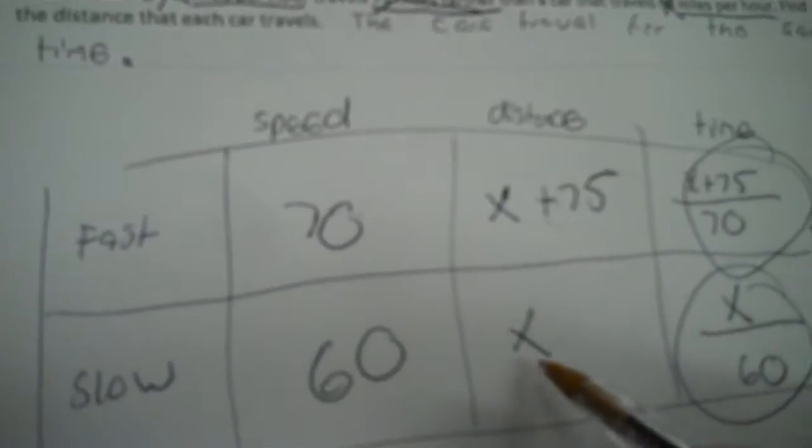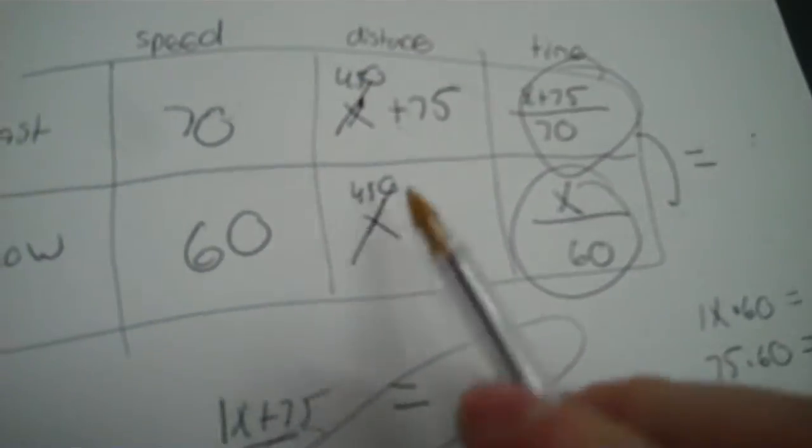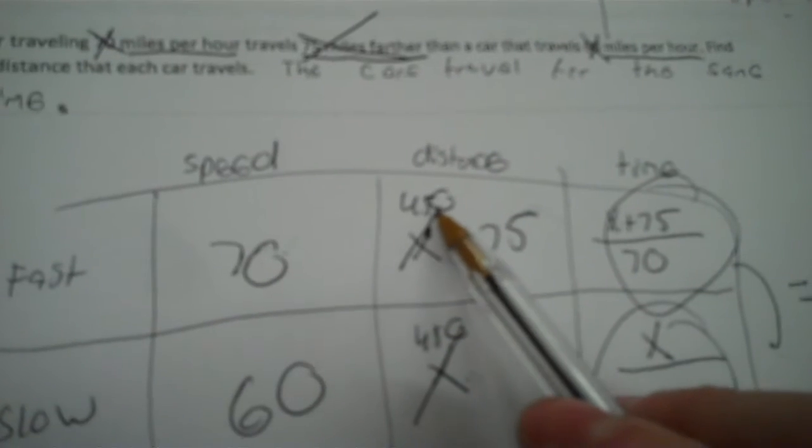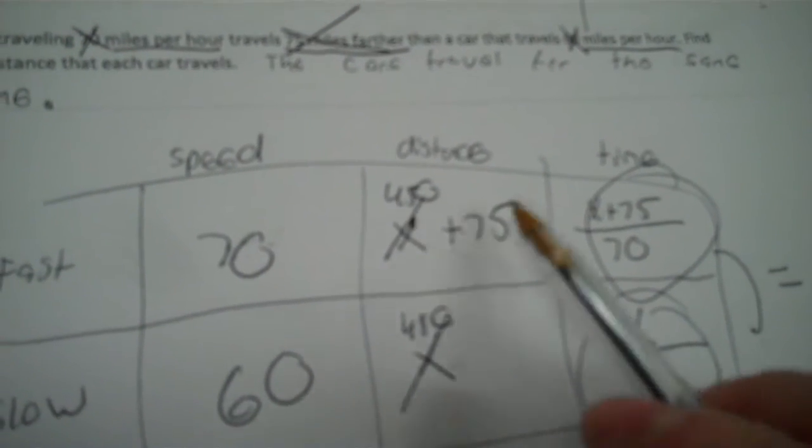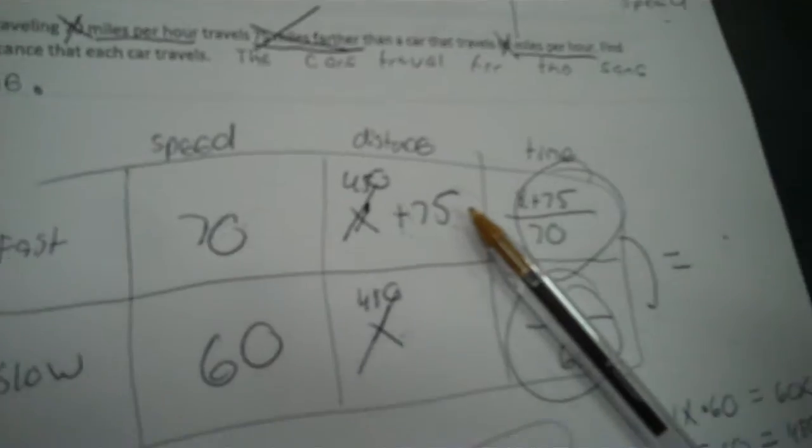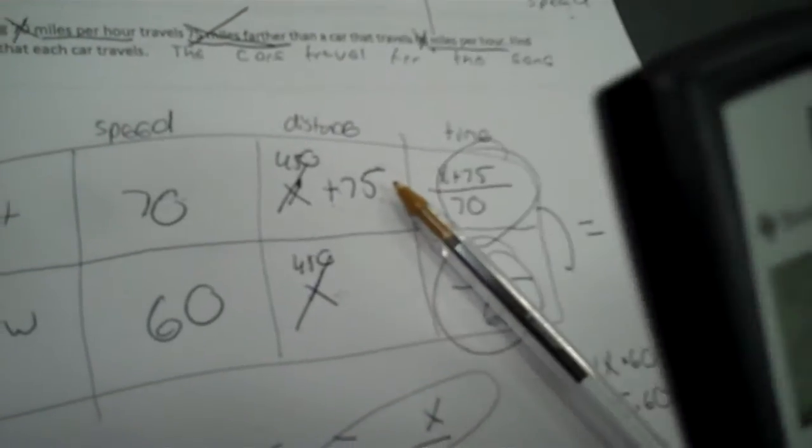Put 450, you have the miles for the slow car, okay? Now go up in the table, cross out the X's and put 450. So I have 450 for the slow car, and for this one I take 450 plus 75, and that tells me how many miles the faster car traveled. 525. Okay, so those are your two solutions. It's kind of weird, so we'll go over two more.